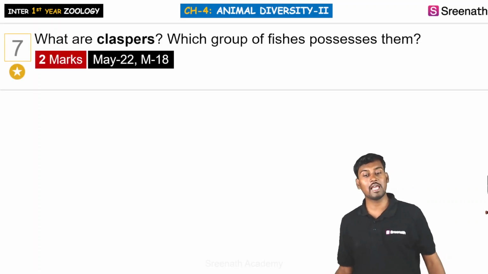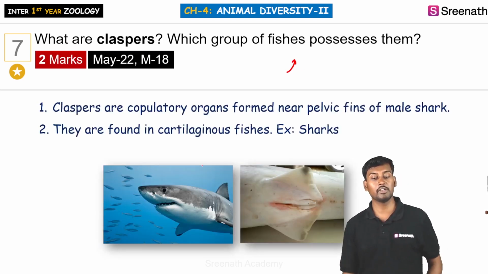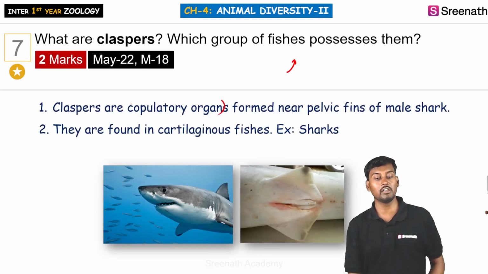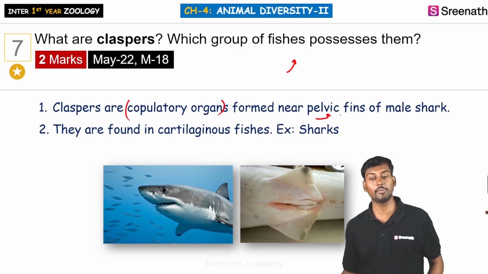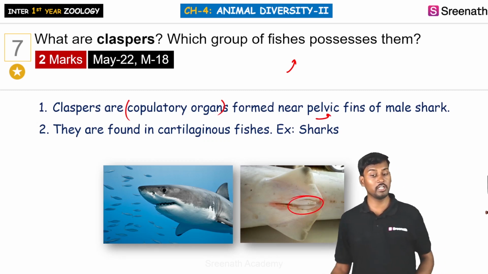So what are claspers, and what group of fishes possess them? Claspers are the copulatory organs, present near the pelvic region, that is, the pelvic fins of the male shark. They are involved in copulation, that is, sexual intercourse.